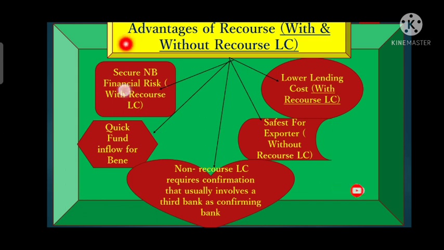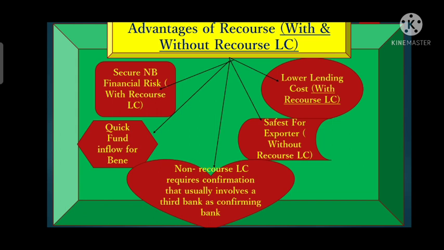Number one of the advantages is that it secures the NB financial interest. What is this NB? NB stands for nominated bank. So it is securing the nominated bank's financial interest.